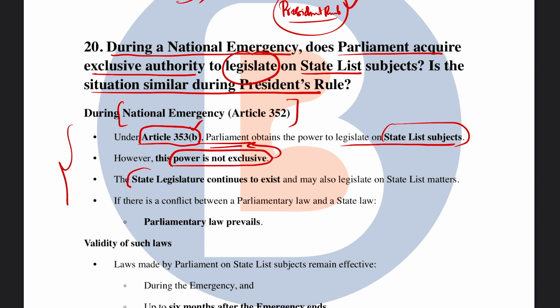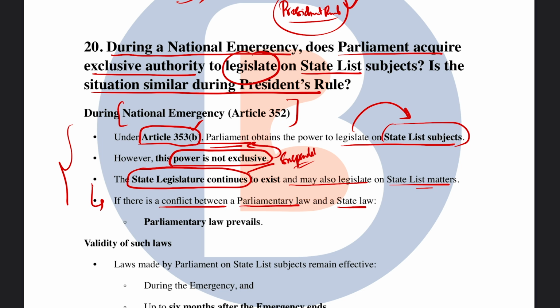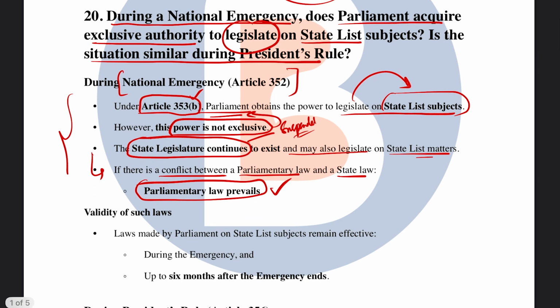It means that the state legislature can also legislate, meaning the state legislature is not suspended. Hence Parliament does not have an exclusive power on legislating on state list subjects. Rather, the state legislature also continues to exist and may also legislate on state list matters. However, there is a condition: if there is a conflict between a parliamentary law and a state law, the parliamentary law which Parliament has enacted prevails.